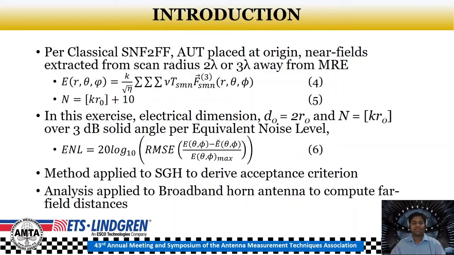So this method is applied to a simulation of a standard gain horn to extract the acceptance criteria of the equivalent noise level. Based on that acceptance criteria, this method is then applied to the simulated results of ETS Lindgren's 316405 broadband antenna, which is a broadband quad-ridge horn antenna from 2 to 18 gigahertz. The number of modes, corresponding electrical dimension, and the far field distances are computed at different frequencies, and they are compared to the far field distances computed per the physical dimension also.